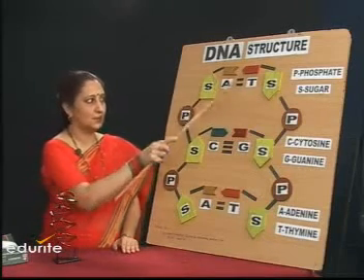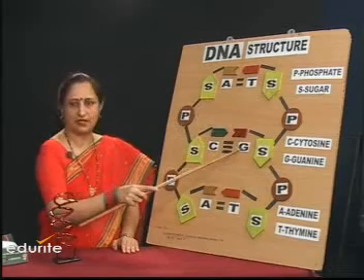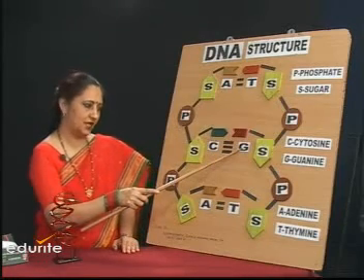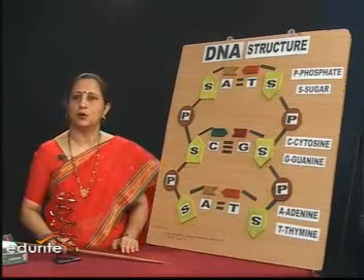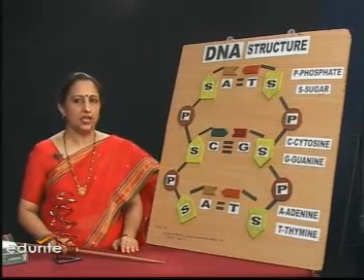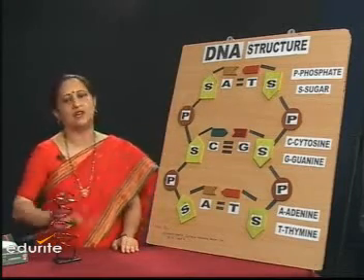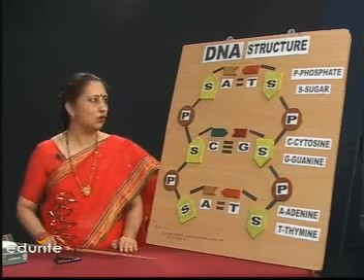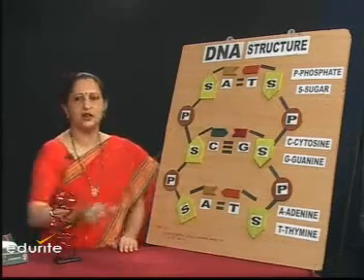Adenine should always pair up only with thymine. There can be no combination between adenine and guanine. In the same way, cytosine always pairs up with guanine. If you know the nitrogen bases on one strand of DNA, you can easily write the nitrogen bases on the other strand.